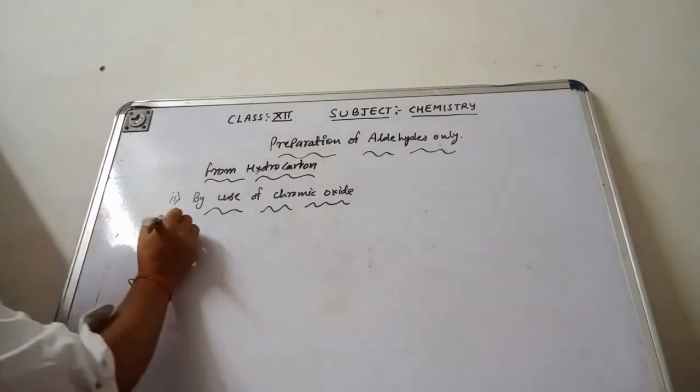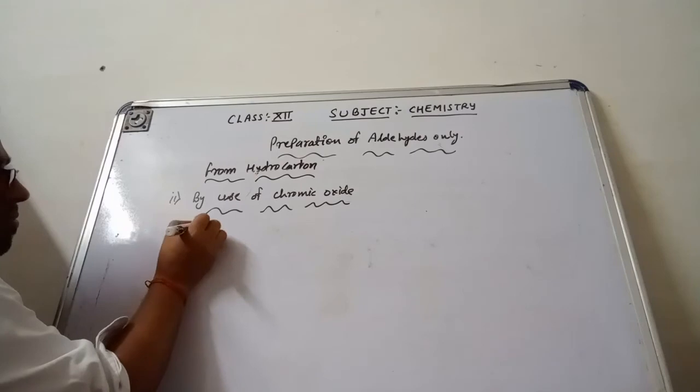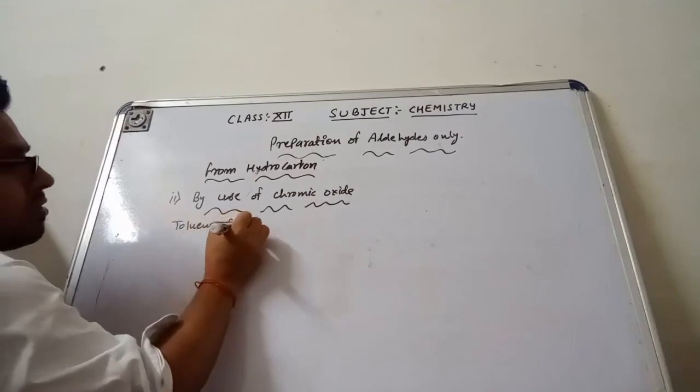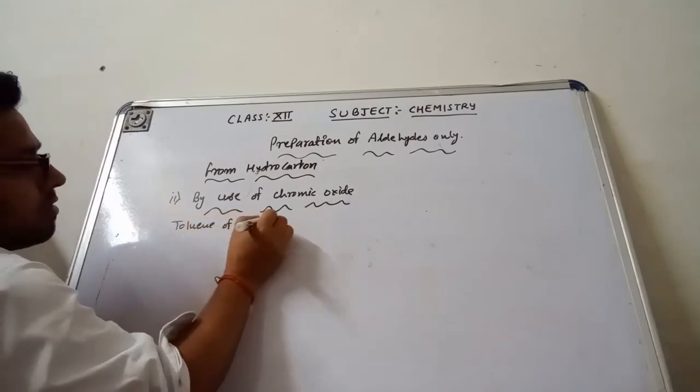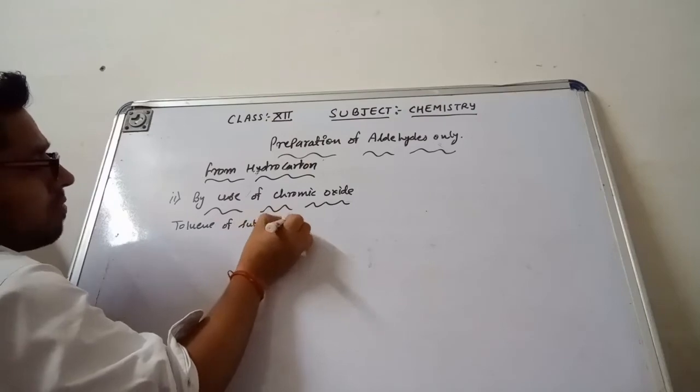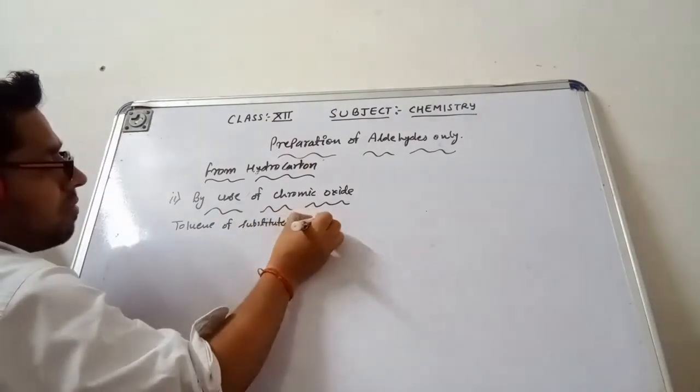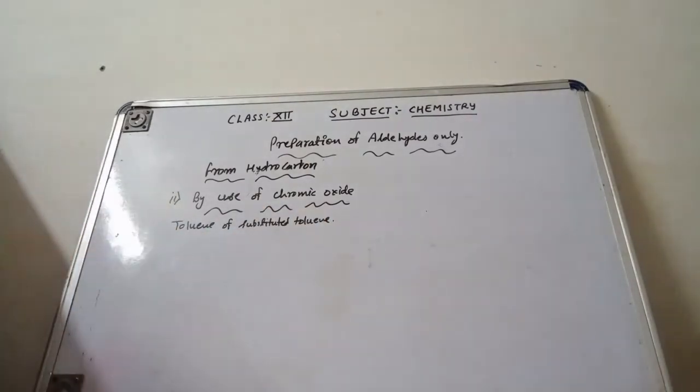I will talk about the toluene or substituted toluene, which is converted to